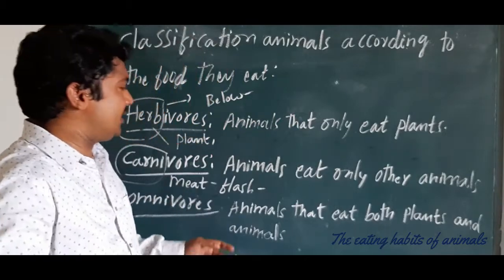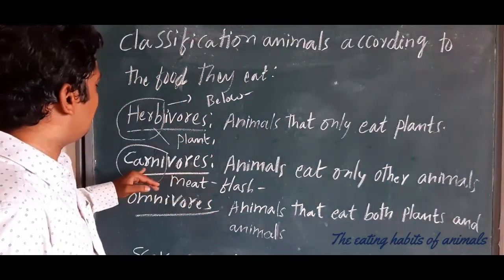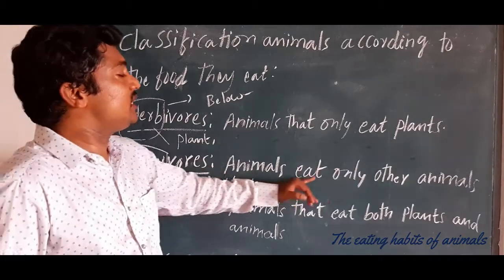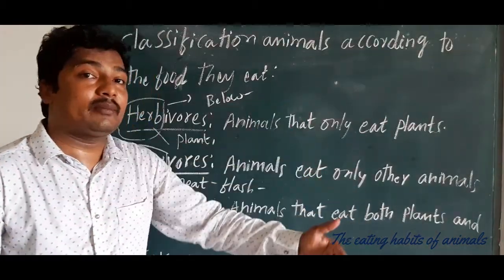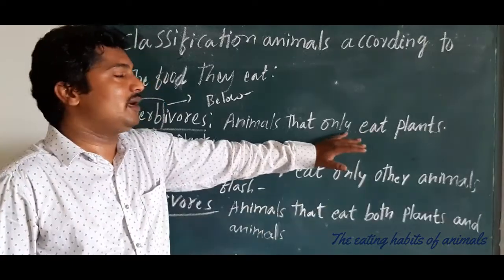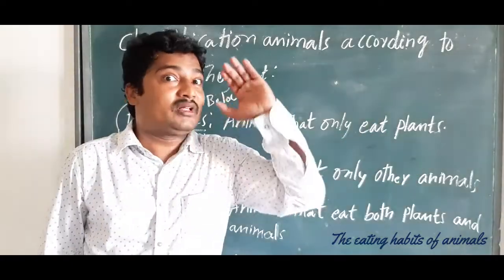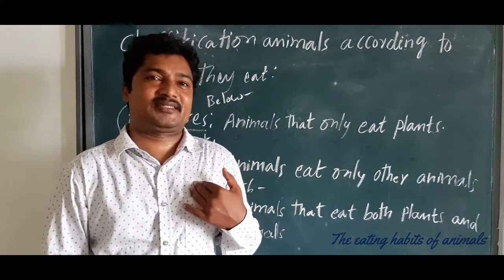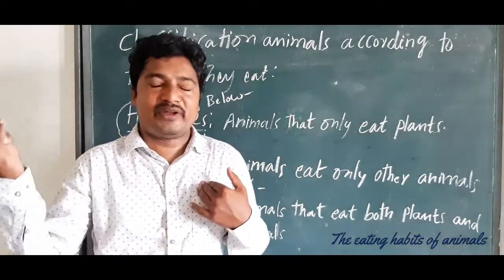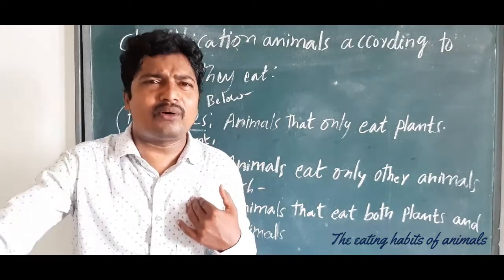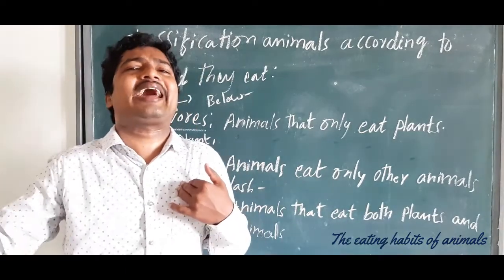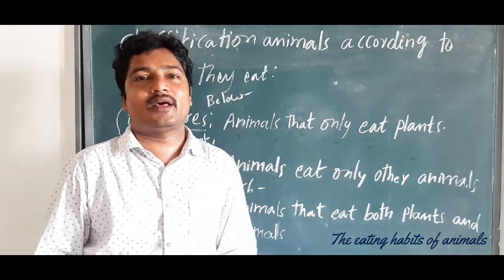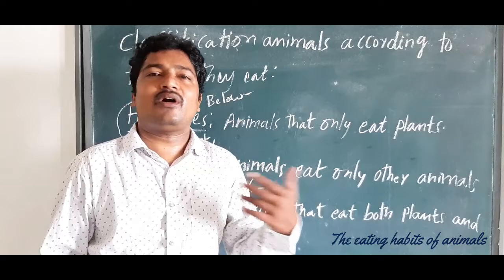So, my dear children, carn means meat eater. These animals eat only other animals. They do not depend upon plants. That is why we are scared of wild animals like the lion. When you see a lion, you feel like running away. Unless we train, unless we know the animal, we can't go there. Or a tiger also, we can't go near.